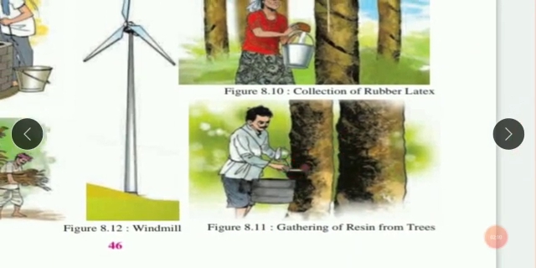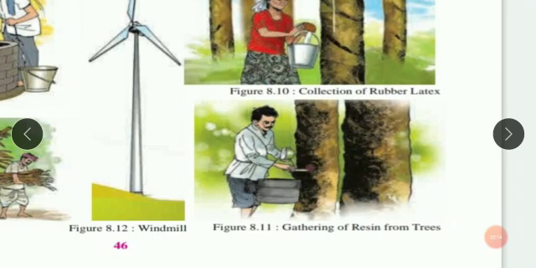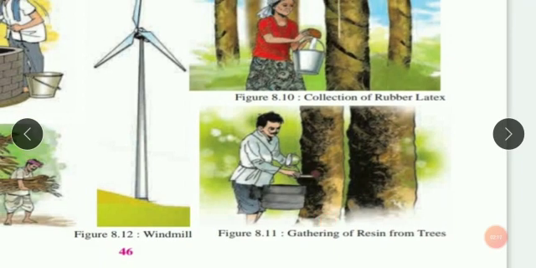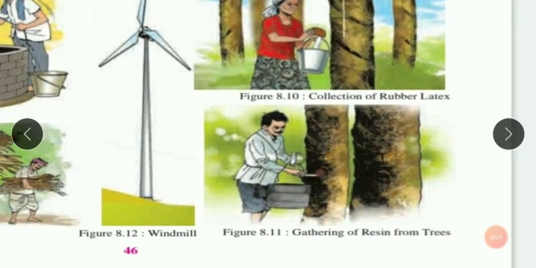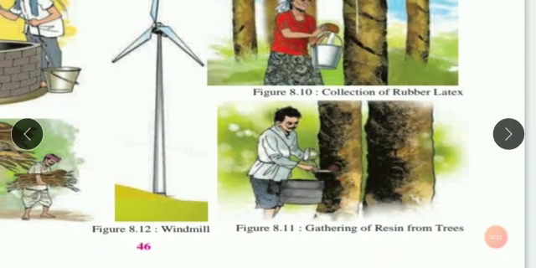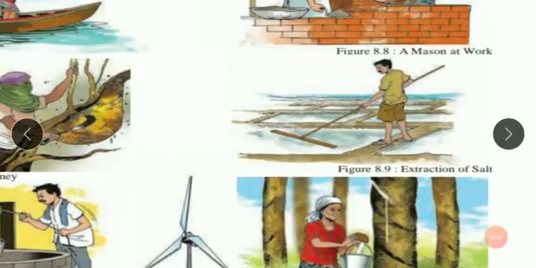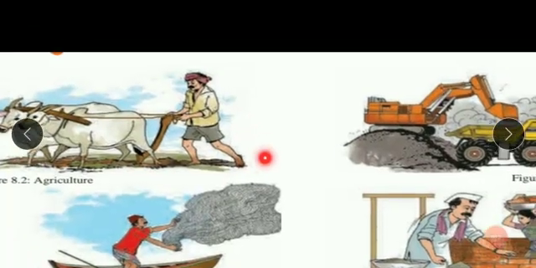Resin, this man is collecting resin from the tree. Which natural resource is used here? Of course, the tree, plants. Resin is a natural sticky substance collected from plants, which is used to make various other things, which we are going to see in the lesson ahead. So, these are some examples of natural resources which we use in our daily life.